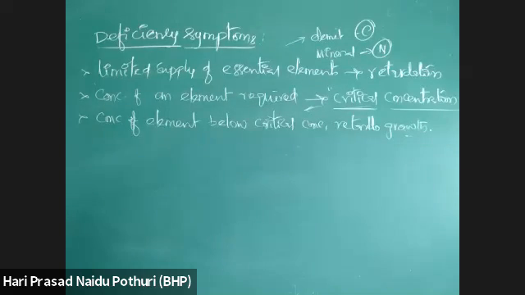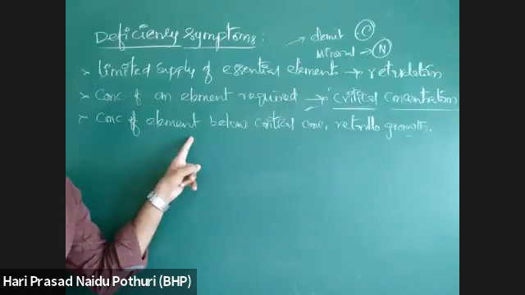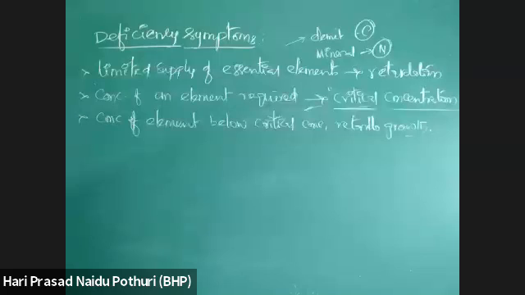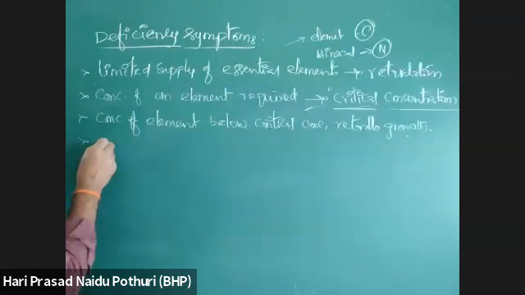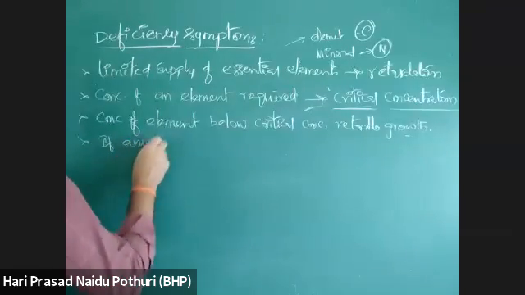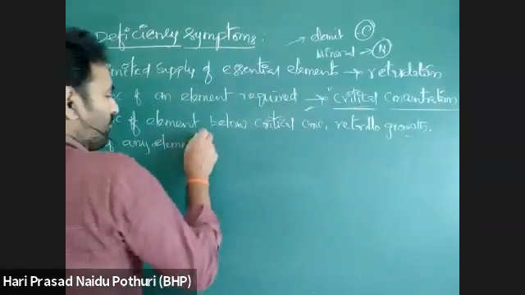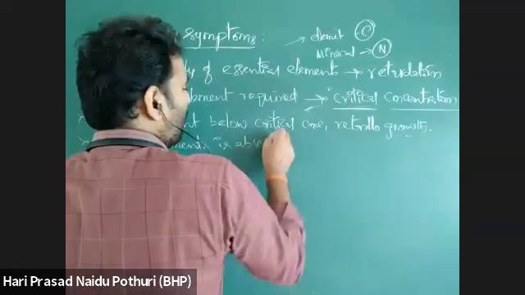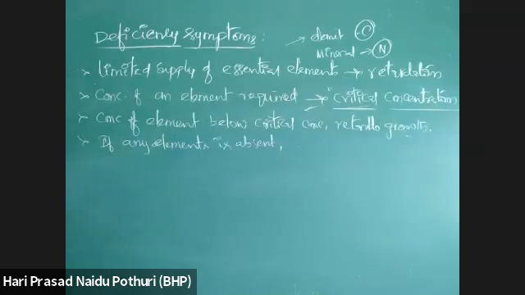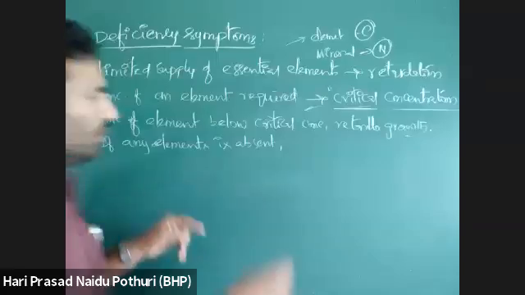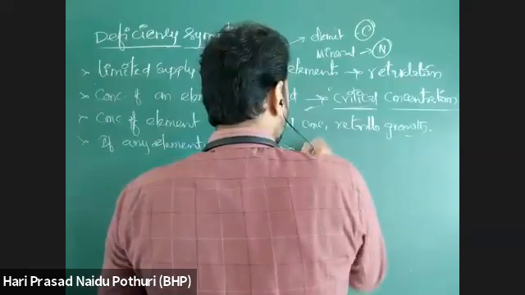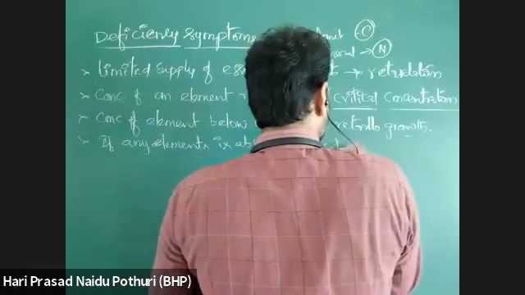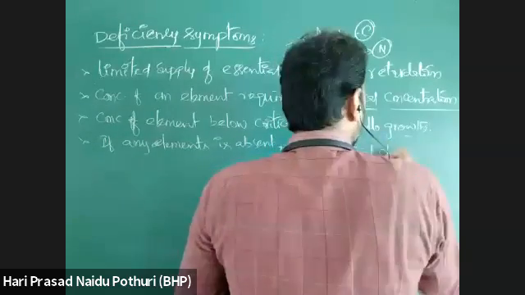If any particular element is absent, then what is the result? I told you already, an element is responsible for metabolic activities.